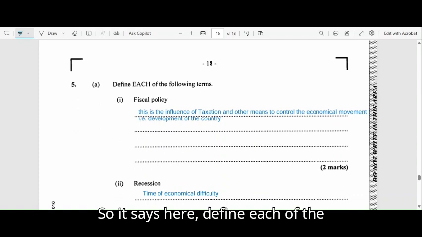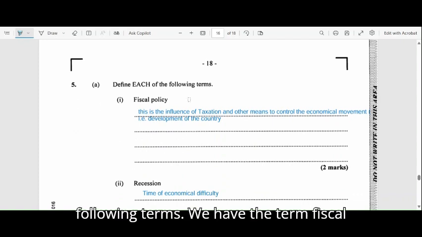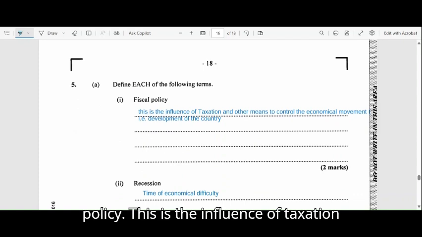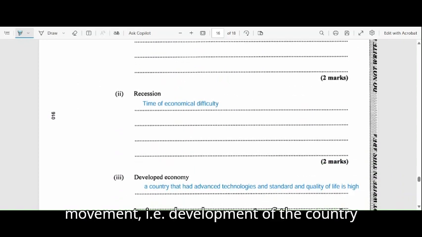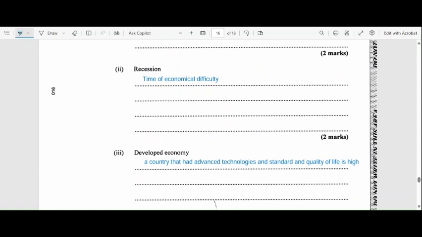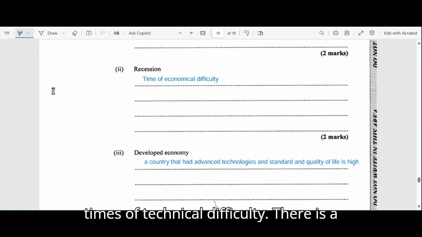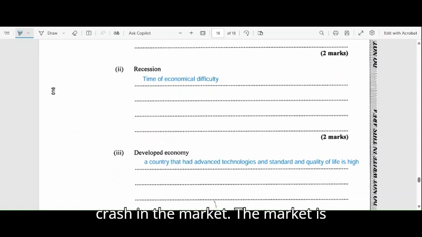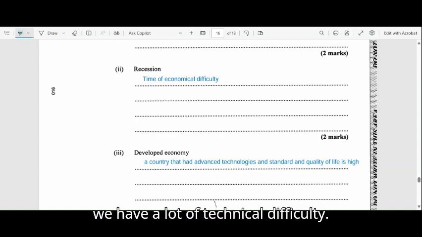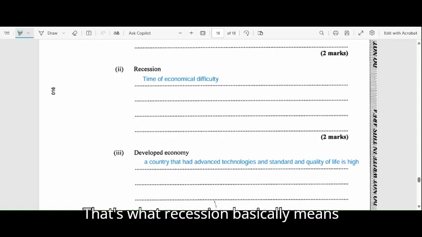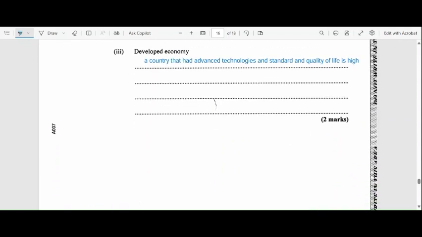So it says here, define each of the following terms. We have the term fiscal policy. This is the influence of taxation and other means to control the economic movement, i.e., development of the country. And recession: this simply means times of economic difficulty. There is a crash in the market. The market is not exporting. We have a lot of economic difficulty. That's what recession basically means.